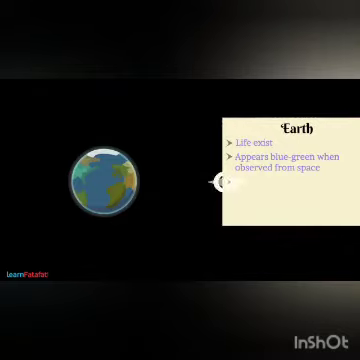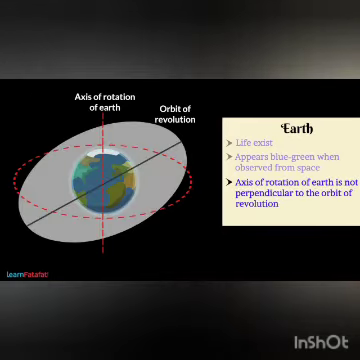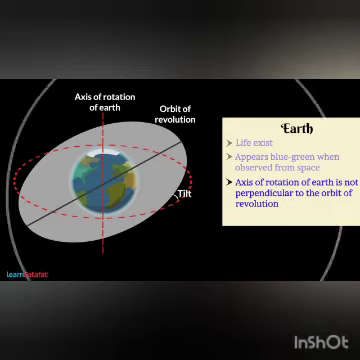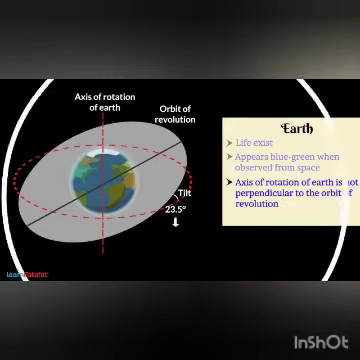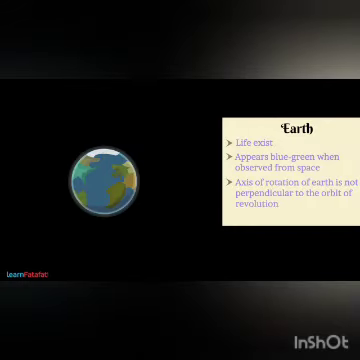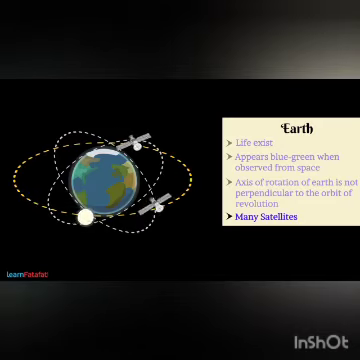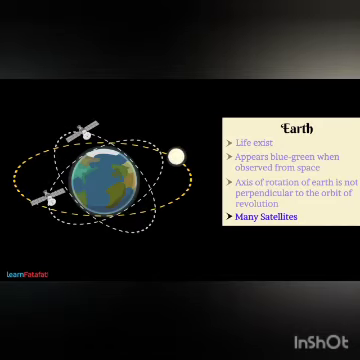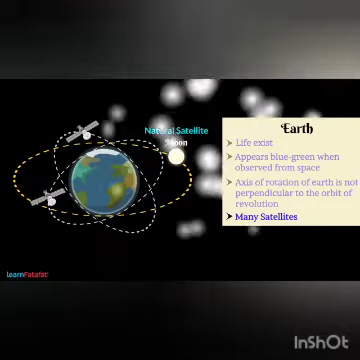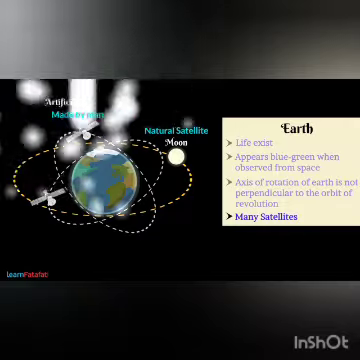You will be surprised to know that the axis of rotation of Earth is not exactly perpendicular to the orbit of revolution. In fact, it is slightly tilted at some angle. This tilt is responsible for different seasons on the Earth. There are many satellites revolving around the Earth. Moon is the natural satellite of Earth. The rest are made by man and are called artificial satellites.